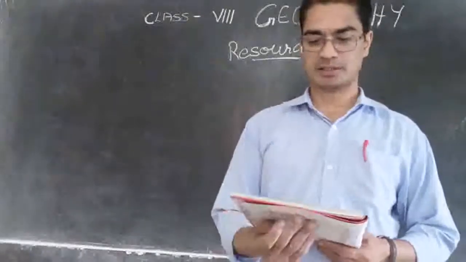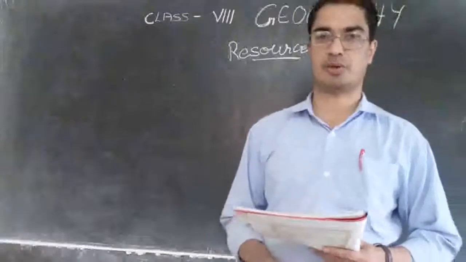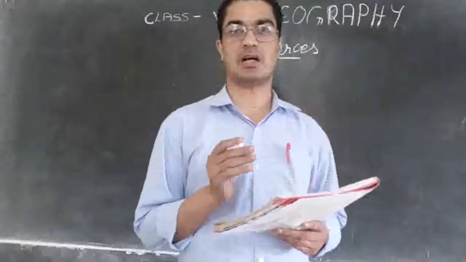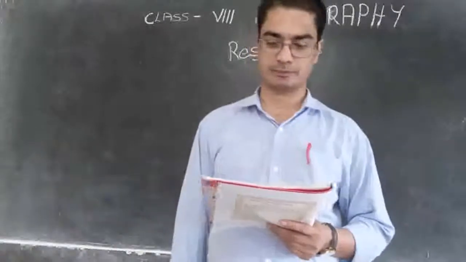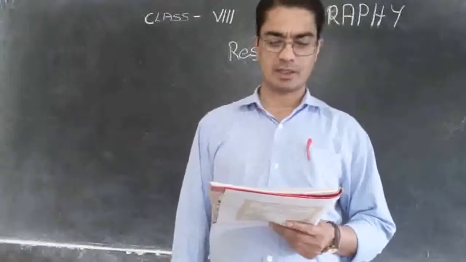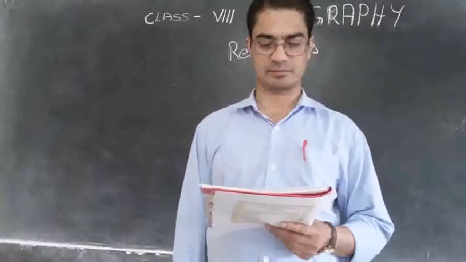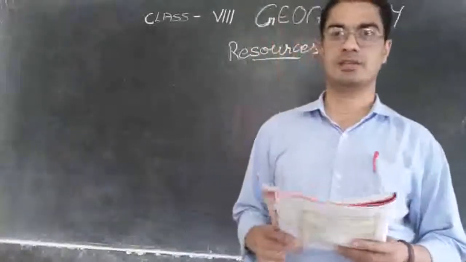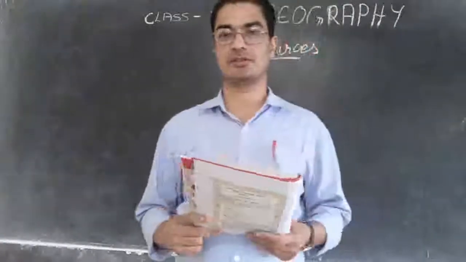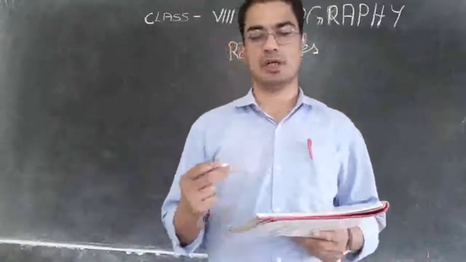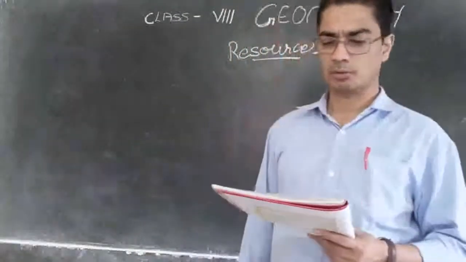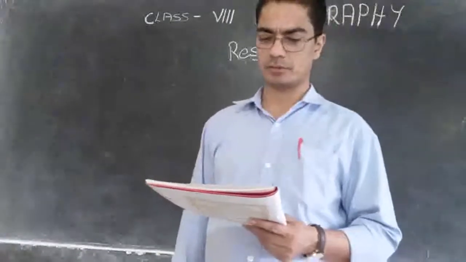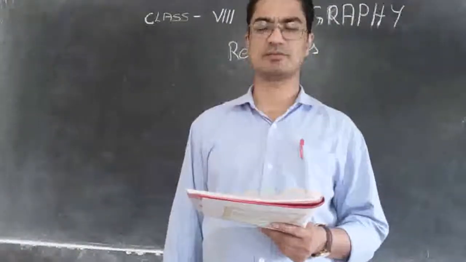Then mother says, that is why they are important. These things are useful and therefore they are very important. And these are resources. They are useful for us, therefore we call them resources. Then Raju asks, what is a resource?